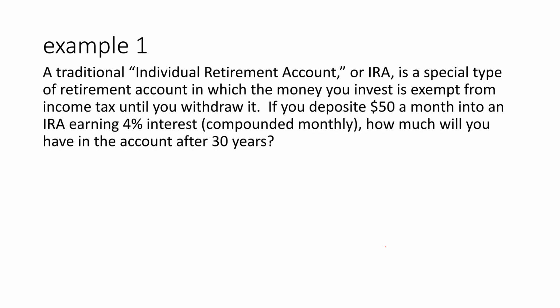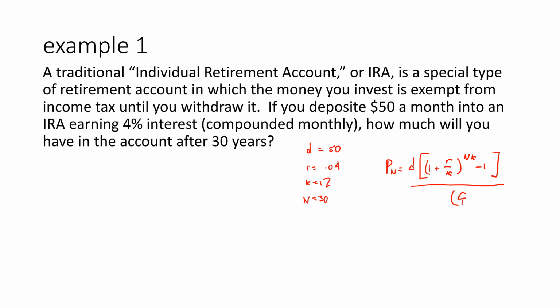So let's just plug in some stuff, right? We got to figure out what is our deposit. Our deposit's 50. We got to figure out what's our rate. Our rate is 0.04. We're compounding monthly. So I'm just filling out the details of this thing. And then, what are we missing? Oh, N is 30. We're just going to plug all this stuff into our formula, which remember is this: D times 1 plus R over K, that quantity raised to the NK, subtracting a 1, and it's all divided by R over K.